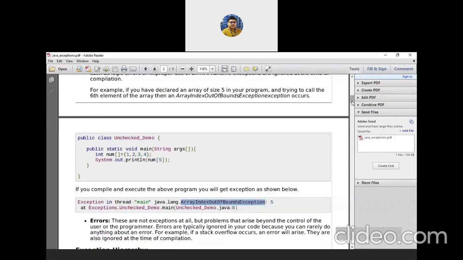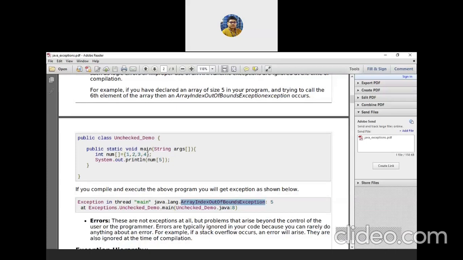So that's why an exception occurs, and because it is not handled in my program, my program terminates at that point. Which point? In this line, System.out.println num5, because we are trying to access index 5, which basically does not exist in the initialization of this array.